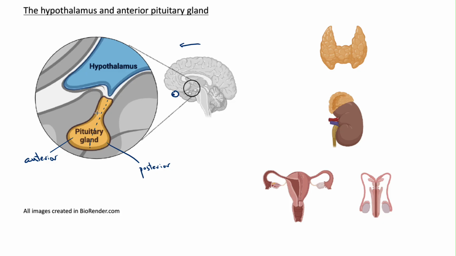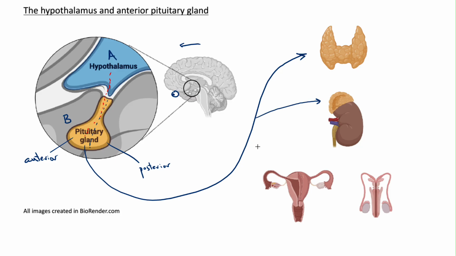The anterior part is the part that we're concerned with now, and in this trophic cascade, the hypothalamus is acting as gland A. It's going to secrete a variety of first hormones that travel a very short distance through a specialized capillary network called a portal system, to trigger the release of different hormones from the pituitary gland. So hormones are traveling from the hypothalamus a very short distance to the pituitary gland. The pituitary gland then is gland B in our cascade, and it's going to secrete a wide variety of different hormones that go all sorts of different places in the body, to the thyroid, to the adrenal glands, and to the gonads, for example.